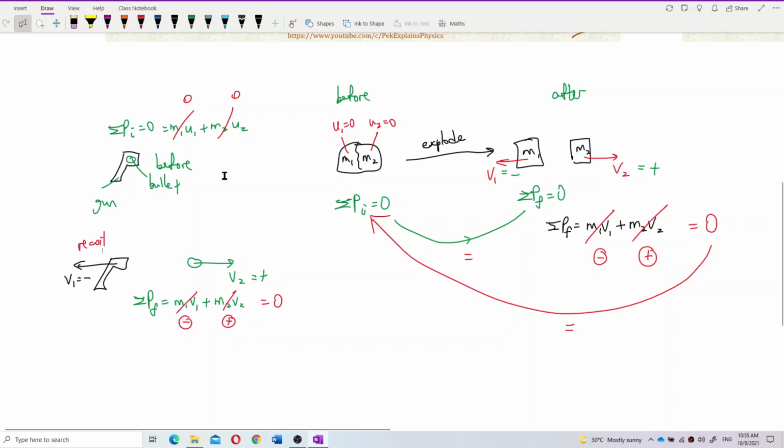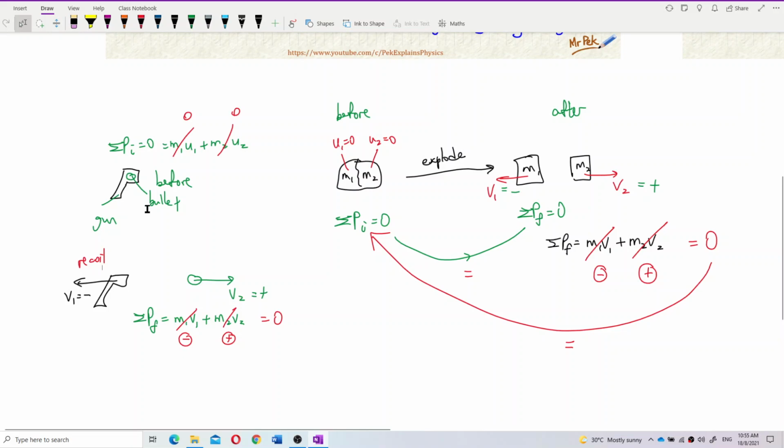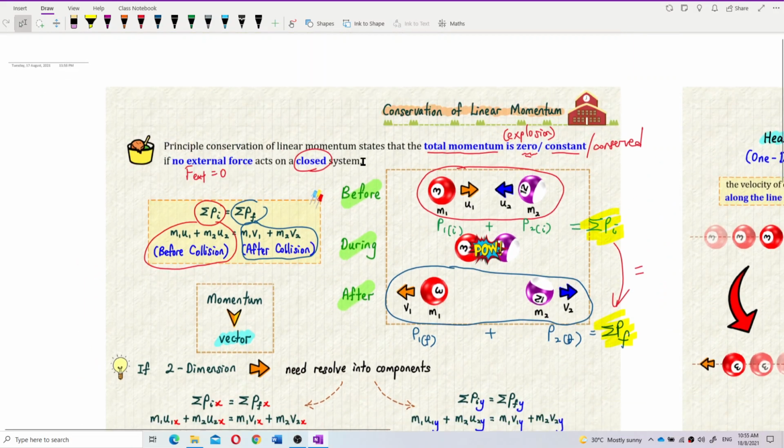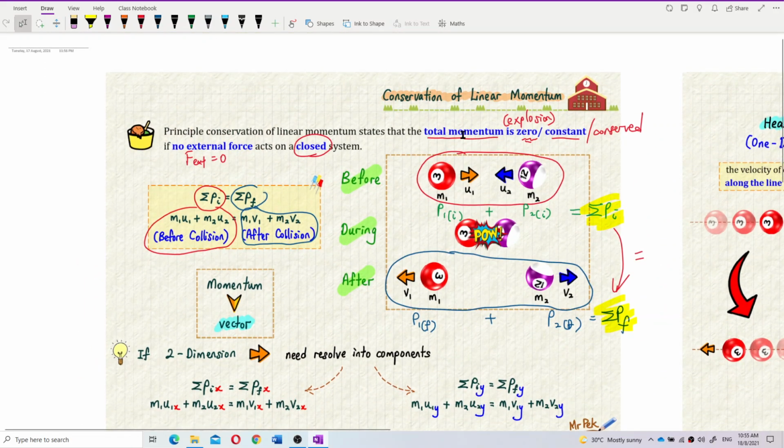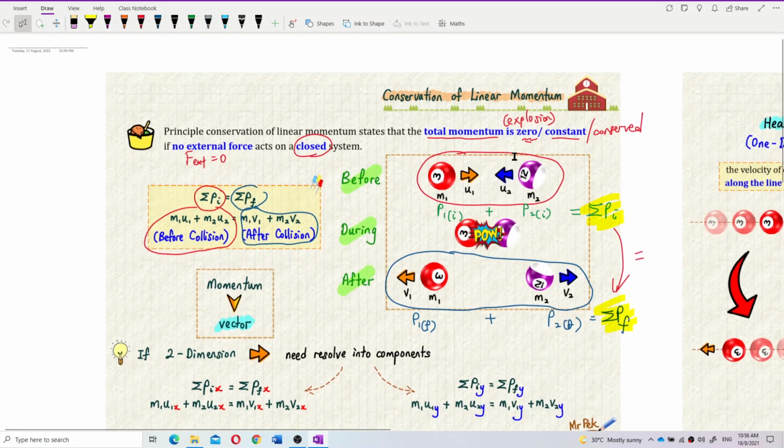This is what it means by total momentum remaining 0 for an explosion. If it is constant, let's say you have two billiard balls already moving and they collide.